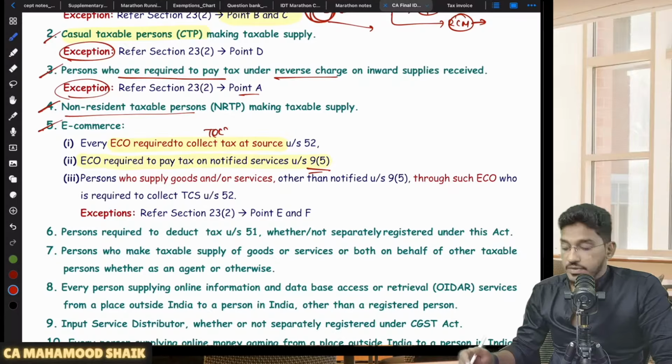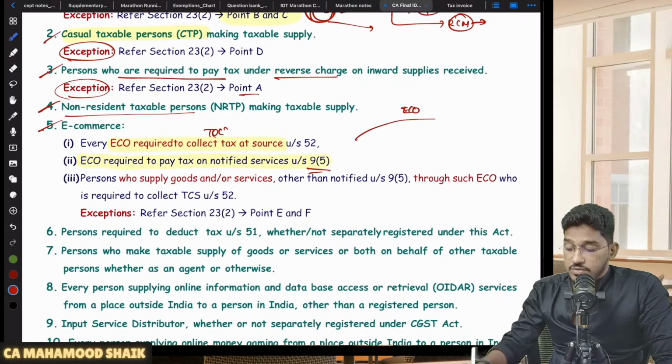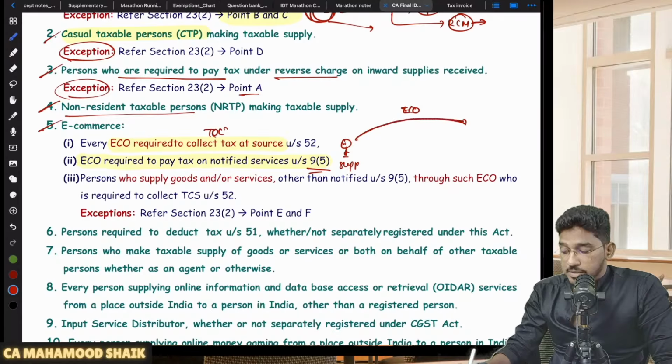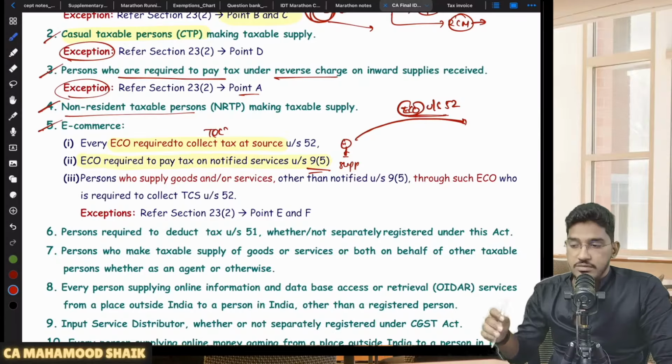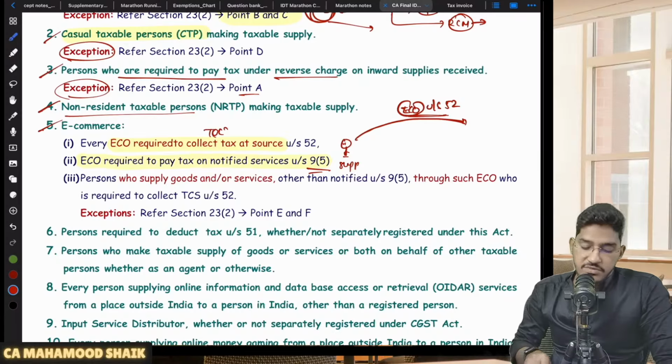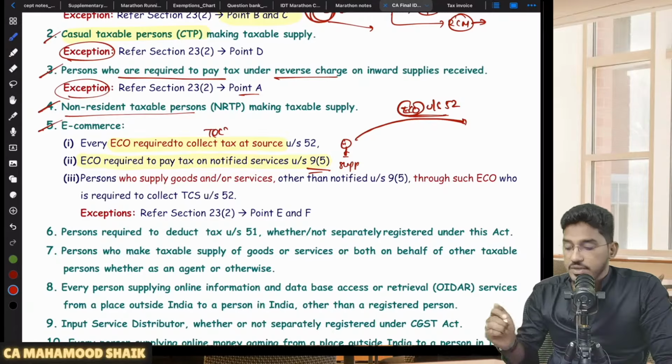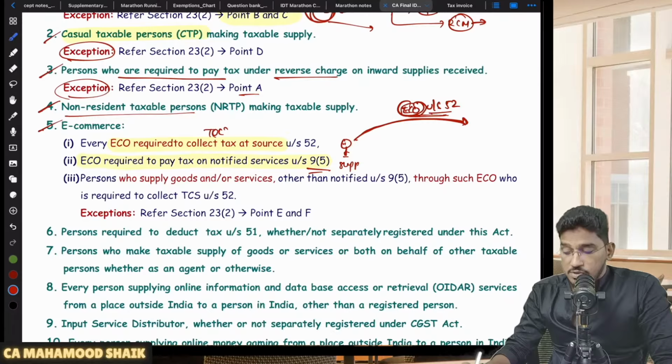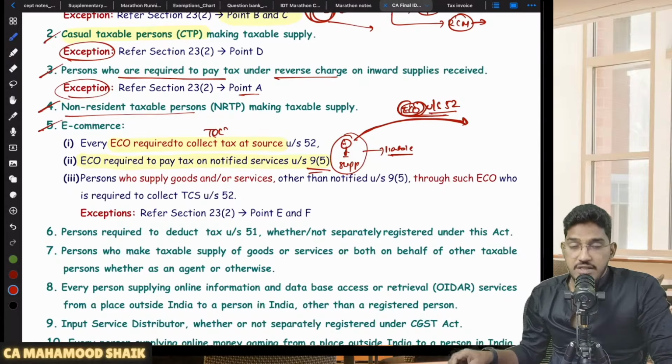for compulsory registration. Not just the e-commerce operator, what they have told is even the suppliers who are making supplies through the e-commerce operator who is required to collect TCS under section 52 are also liable for compulsory registration. That e-commerce operator who is required to collect TCS under section 52 will himself be liable for compulsory registration. But not just the e-commerce operator: the suppliers of goods or services who are making supplies through such an e-commerce operator are also liable to get compulsory registration.